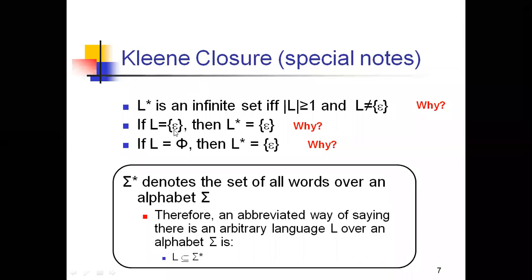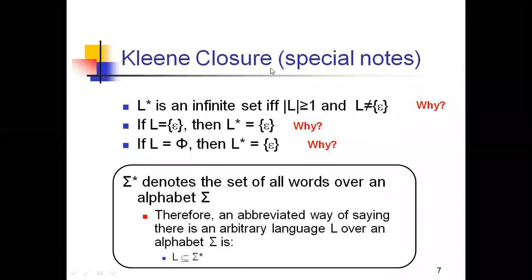And if L is epsilon, then automatically L star, the Kleene closure of the language, is also epsilon. If L is phi, nothing is there, then L star is also epsilon. So these are the representations that we need to note down, because these are the most important things. When L is epsilon, what will L star be? When L is phi, what will L star be?